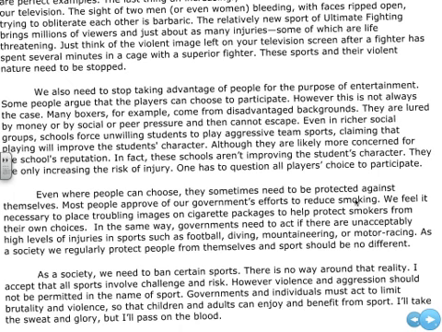Okay, so they're making a connection here as part of their evidence. "We feel it necessary to place troubling images on cigarette packages to help protect smokers from their own choices. In the same way, governments need to act if there are unacceptably high levels of injuries in sports, such as football, diving, mountaineering, or motor racing." So there are the details, and very specific details and specific connections that the author has made. Here's the concluding sentence. "As a society, we regularly protect people from themselves, and sport should be no different."